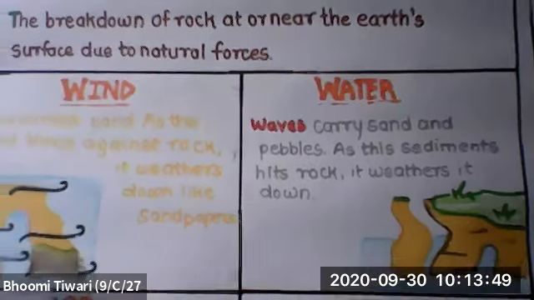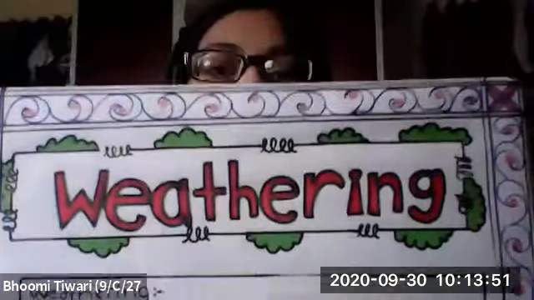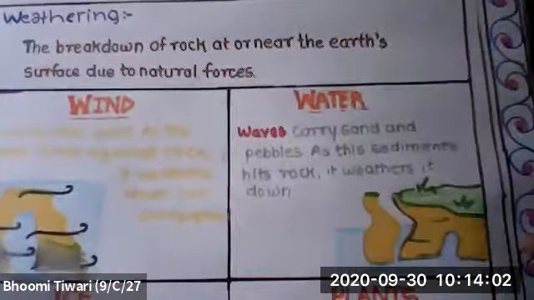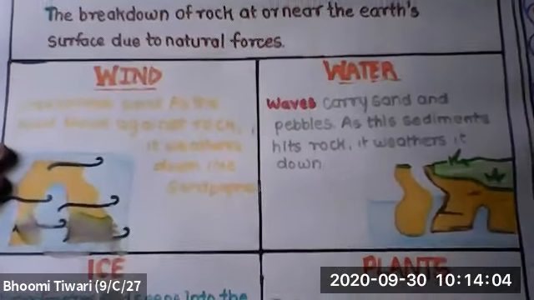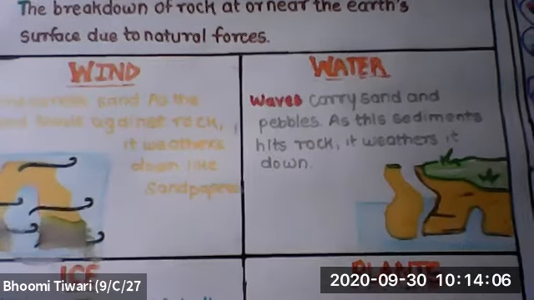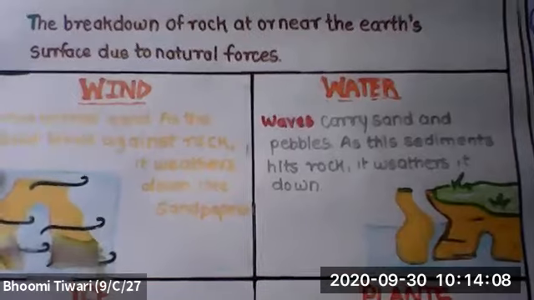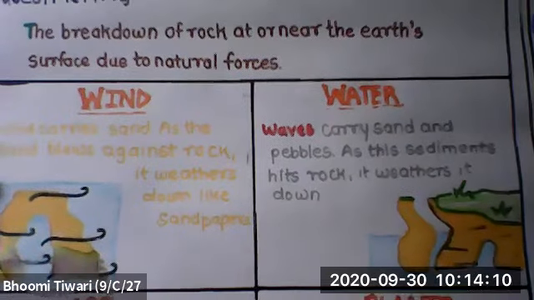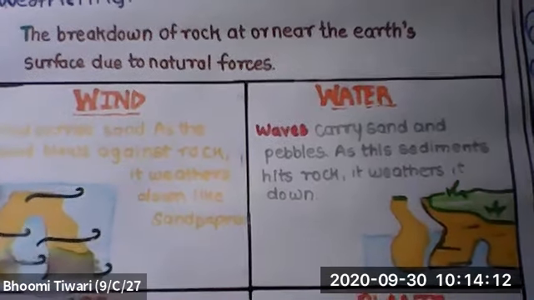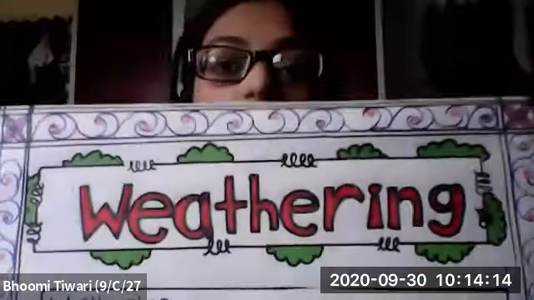Next is formation of solution. Certain minerals and alkalis in the rocks get dissolved with water and result in the formation of a solution. This makes the rocks brittle. Next is oxidation. When iron in the rocks comes in contact with water, a chemical reaction takes place between iron and oxygen, resulting in the formation of a reddish colored layer on the rocks. This process is known as oxidation, and the reddish colored substance is known as rust.